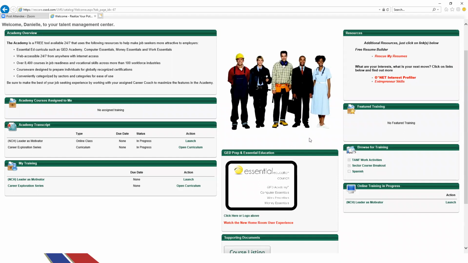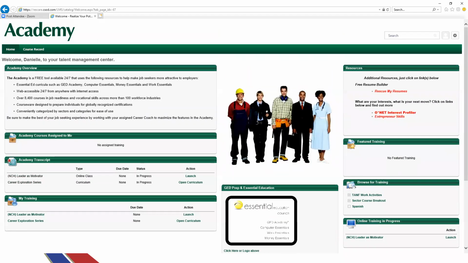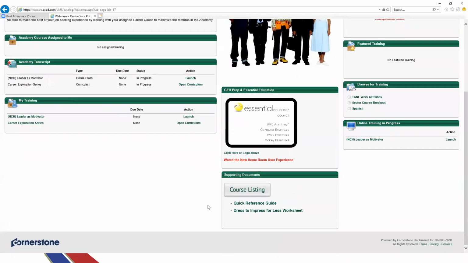And that is really all for the Academy. It's really user-friendly. It's something that we really wanted to make accessible to those individuals, no matter their education level, their experience level. There's something for everybody here, whether you're preparing for your GED, if you have an advanced degree and you're looking for certification, postgraduate, or if you're just getting out of college or you're still in college. There's really so many opportunities here that you can take advantage of.